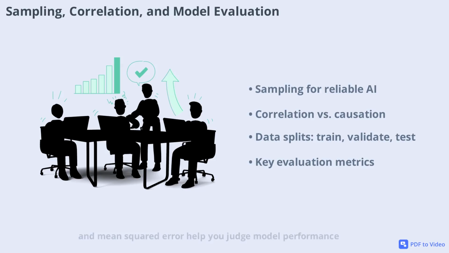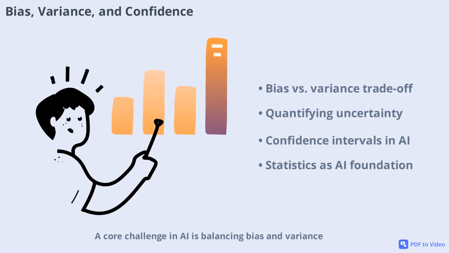Finally, evaluation metrics like accuracy, precision, recall, F1 score, and mean squared error help you judge model performance. Choosing the right metric is more important than just chasing high accuracy. A core challenge in AI is balancing bias and variance. High bias means your model is too simple and misses important patterns, while high variance means it's too complex and overfits the data. The goal is to find the right balance for robust predictions.